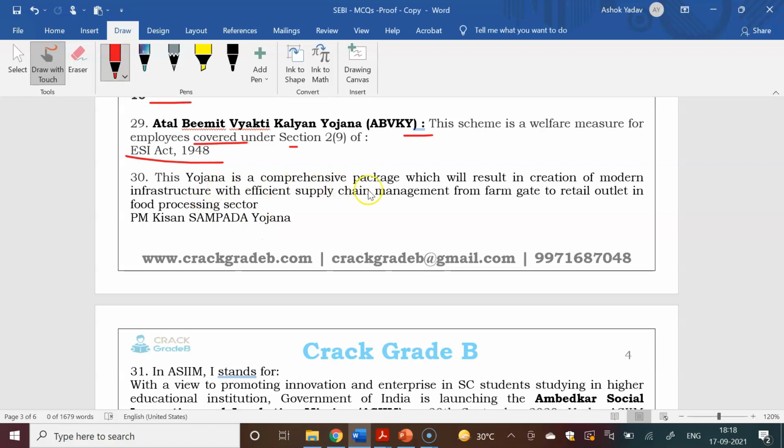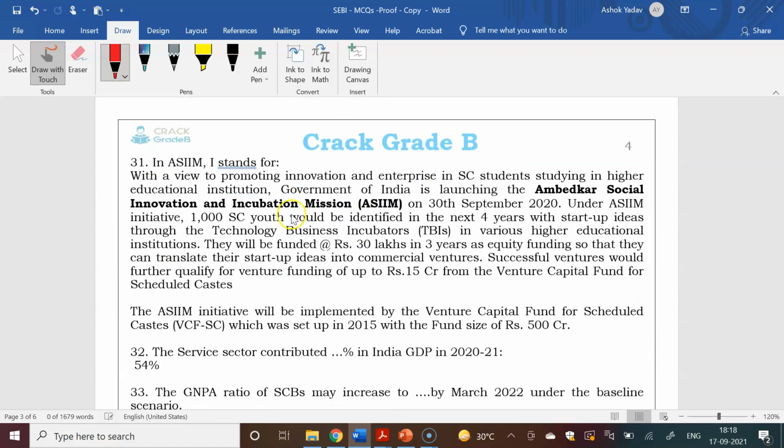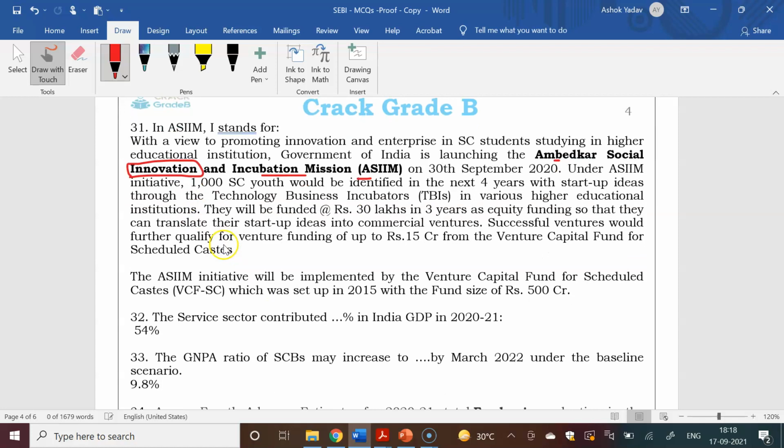This Yojana is a comprehensive package which will result in the creation of modern infrastructure with efficient supply chain management from farm gate to retail outlet in the food processing sector. So it was also a very easy question. In ASIM, I stands for the Ambedkar Social Innovation and Incubation Mission. Only one option was matching this abbreviation, that was innovation. So innovation is the right answer.